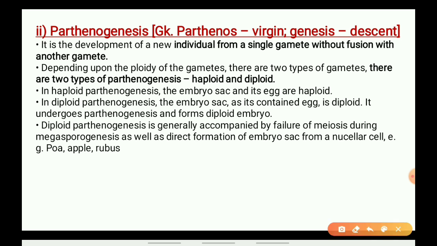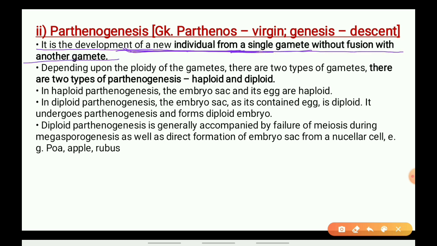Now let us see the next topic, parthenogenesis. Let us break this word and understand. Parthenos means virgin and genesis means formation or descent, so virgin descent. The literal meaning is the development of a new individual from a single gamete without the fusion of another gamete.